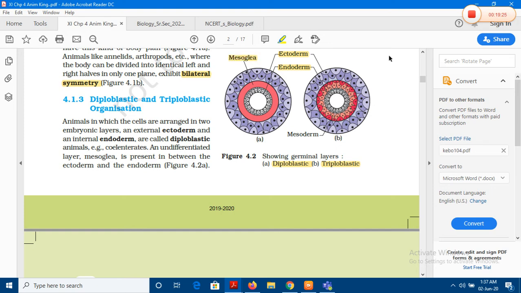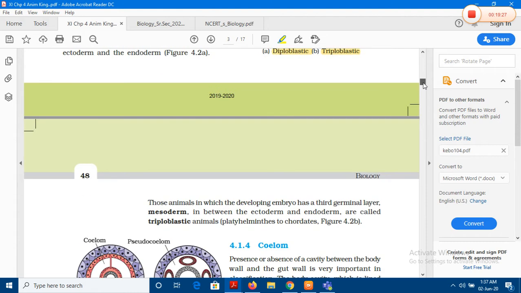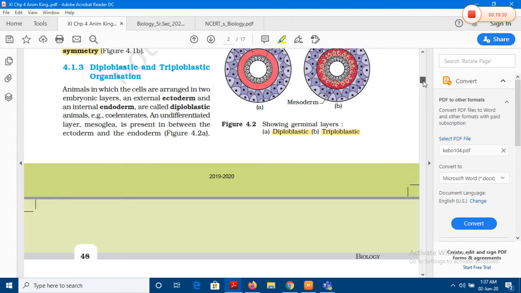Many times there is a 1 mark question or an MCQ, what is mesoglea? So we must remember that the mesoglea is an undifferentiated layer. It is present in between the ectoderm and the endoderm, and it is a classic feature of the diploblastic organisms or animals. And of course, in organisms in which the mesoglea is fully transformed into a differentiated middle layer, it becomes the mesoderm.